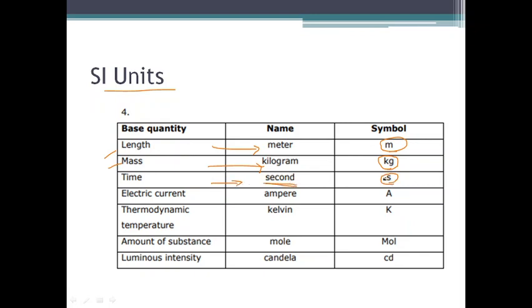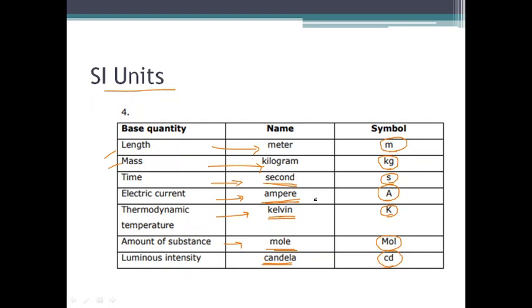Its symbol is s. To measure electric current, we have ampere as our unit and A is its symbol. To measure temperature, Kelvin is the standard fundamental unit and K is its symbol. To measure amount of substance, mole is the unit and mol is its symbol. And to measure luminous intensity, candela is the fundamental unit and its symbol is cd.